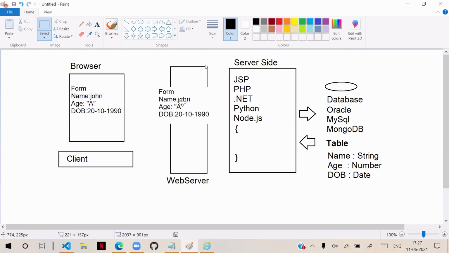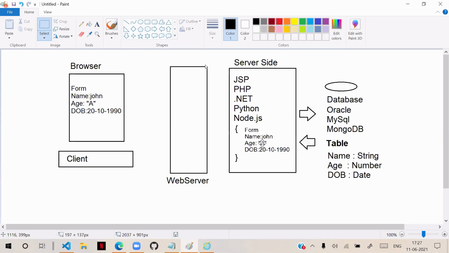This is a lengthy process. The data has to travel and has to manage so many interactions. That means it's a lot of burden on the server. That's the reason what we can do now is, when the user sends the data to the server, you can verify on the server itself. That means using server-side technology, we can verify. So after verifying, we can send it into the database.